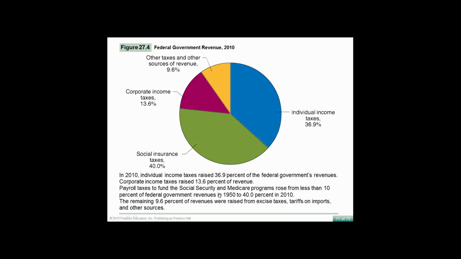So payroll taxes to fund Social Security and Medicare rose from less than 10% of the federal revenue to 40% in 2010. And 9.6% of the revenue were raised from excise tax, tariffs on imports, and other sources.